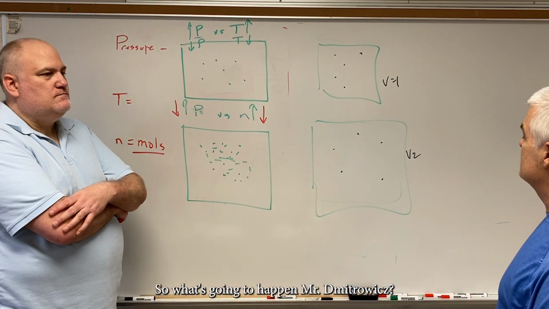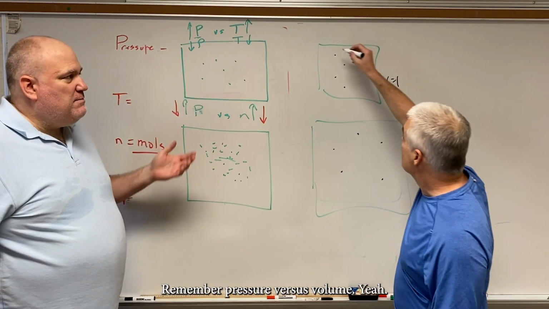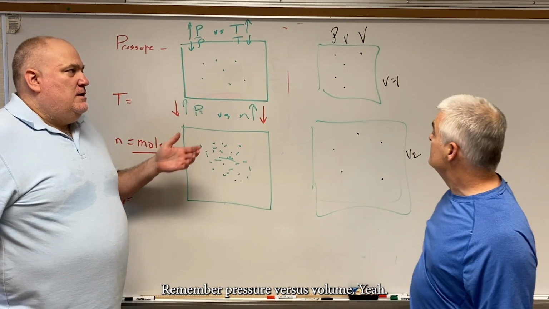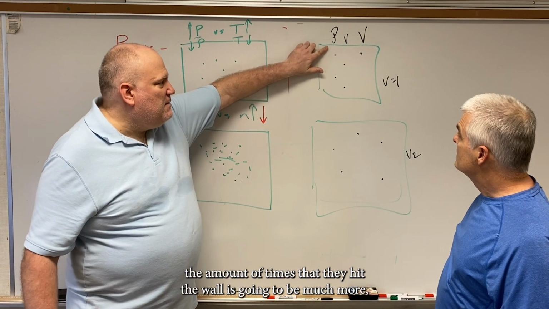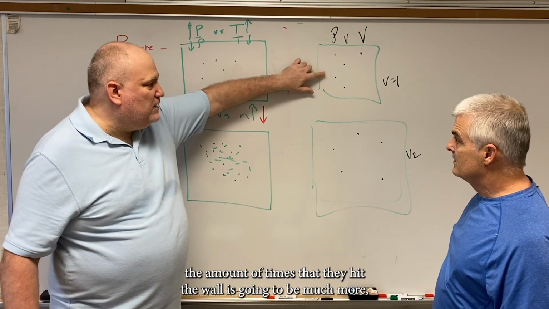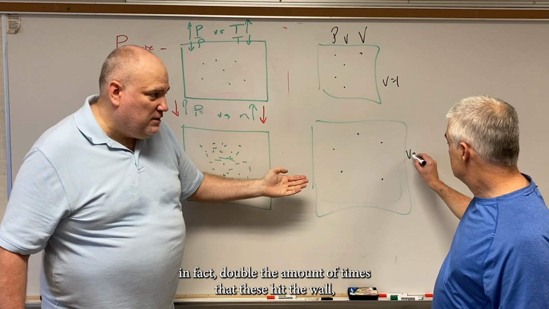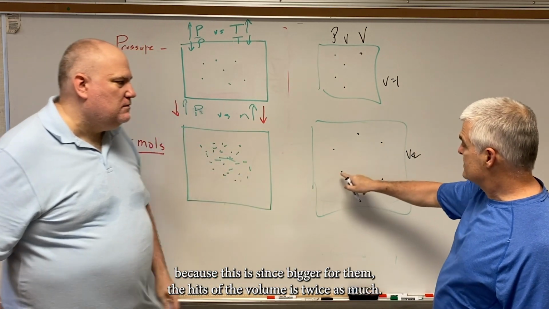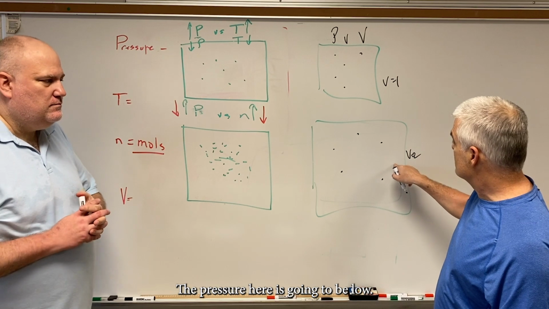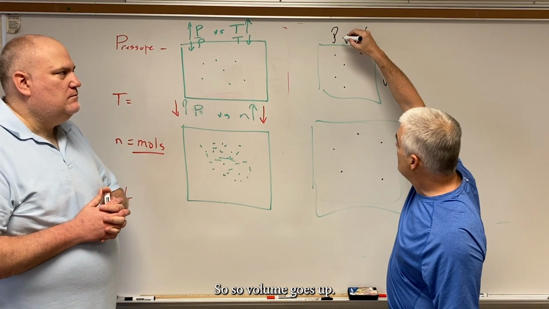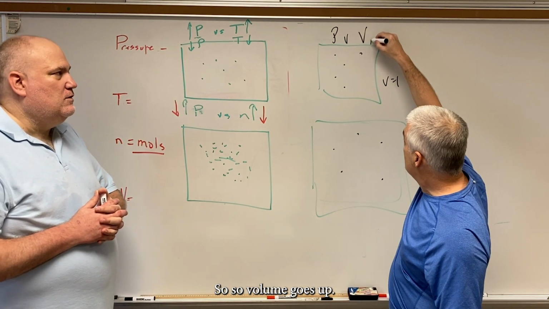So what's going to happen to the pressure? Remember, pressure versus volume. We count pressure when the molecules hit the walls. Would you agree with me that in this case the number of times they hit the wall is going to be much more, in fact double, because it's bigger for them to hit? So if the volume is twice as much, the pressure here is going to be low. So volume goes up.